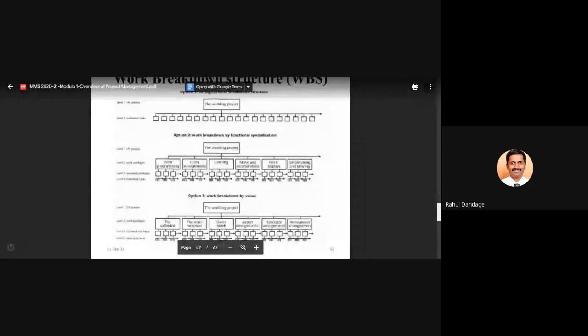So can somebody tell me what is the project in this case? In all earlier diagrams we simply wrote project and then divided the works. Now here there is a specific project. If the diagram is visible to you, can somebody tell me what is the project?